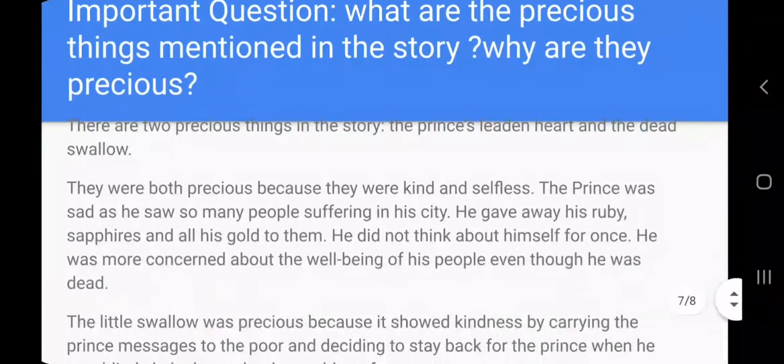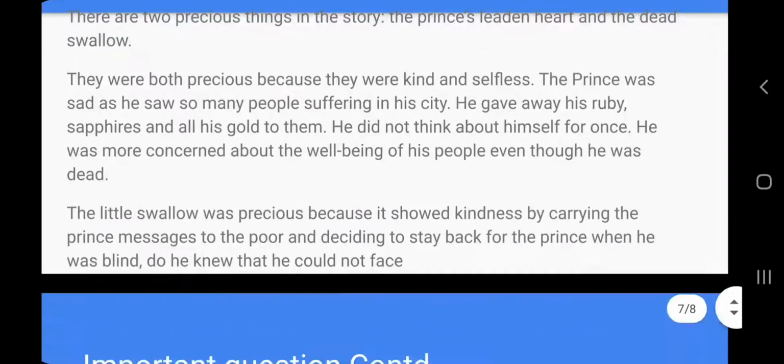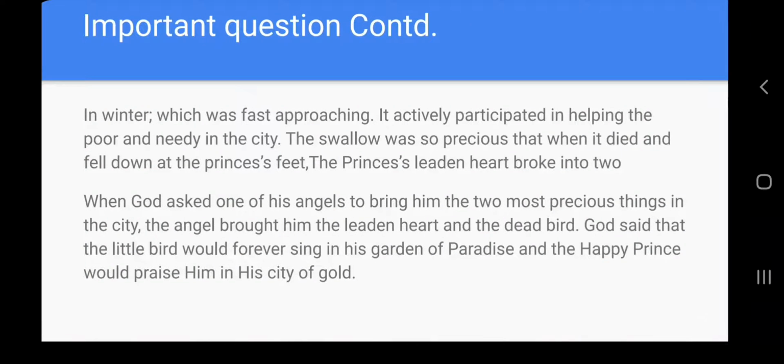The swallow was precious too because it showed kindness by carrying the prince's messages to the poor and deciding to stay back for the prince when he was blind. So he knew that he could not face the winter, which was fast approaching. It actively participated in helping the poor and needy in the city.